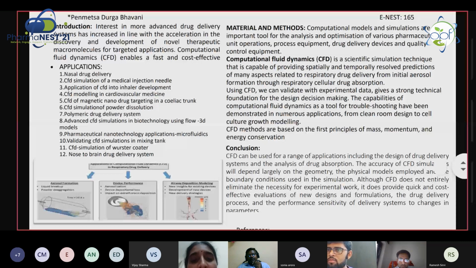Not everything, sir. If you are going to give a brain drug delivery system, we can take the nasal drug delivery system as a route, sir. Because whatever brain drug delivery system we are giving, the drug has to cross the brain membrane, sir. But if you are designing the drug as a nasal drug delivery system, from the olfactory lobe, it will directly enter into the brain.